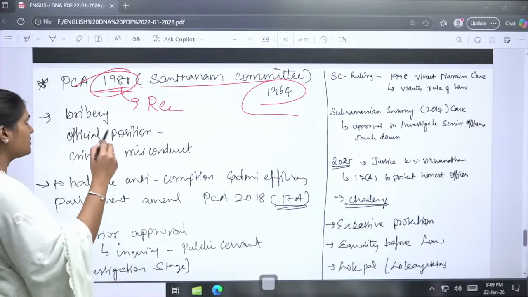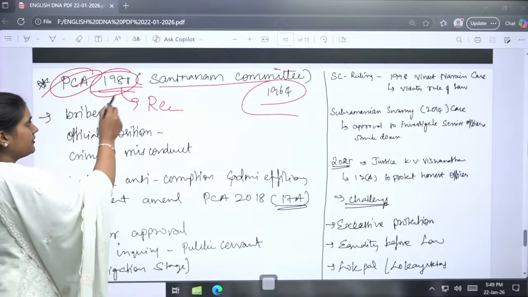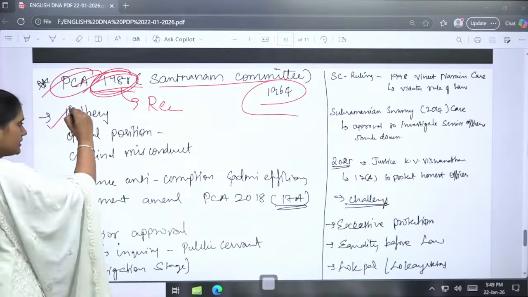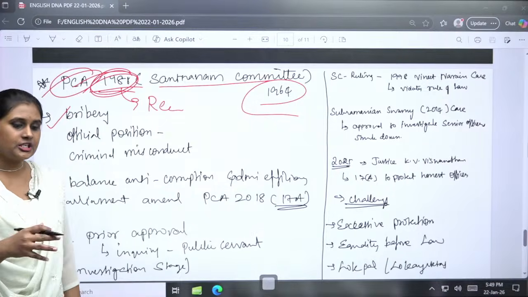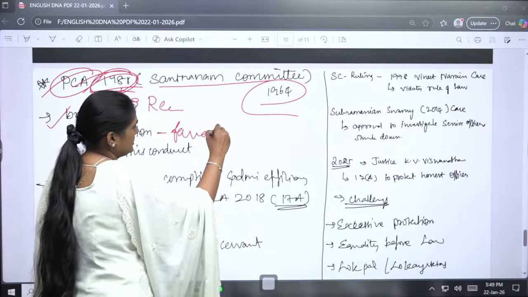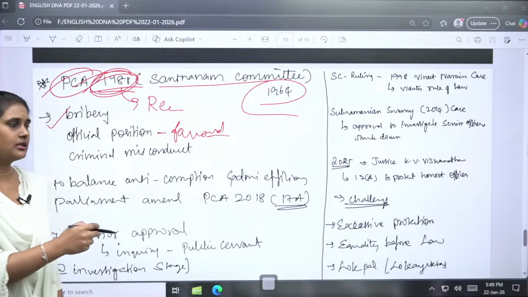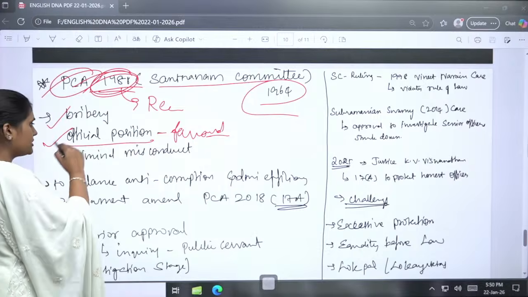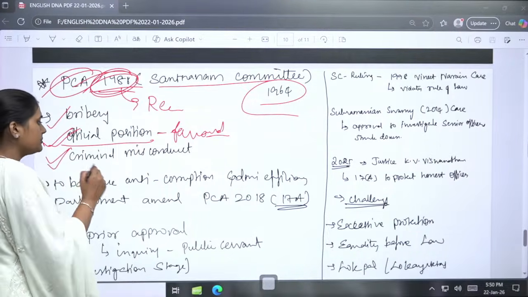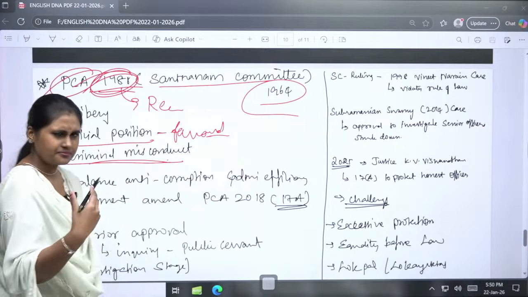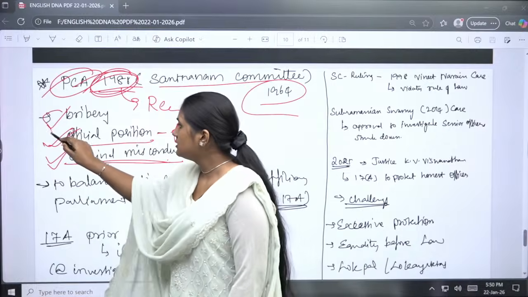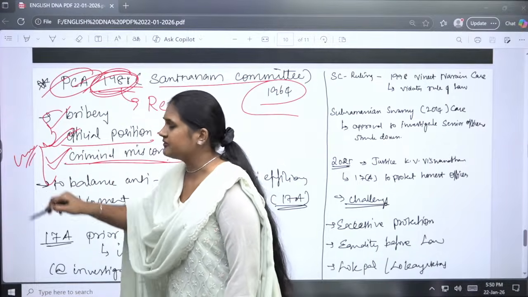So if there is any bribery, or the official position has been abused, like favoritism, these kinds of things come under misuse of official position. And if they commit any criminal misconduct during their official period, this will be considered corruption and they will be imprisoned.